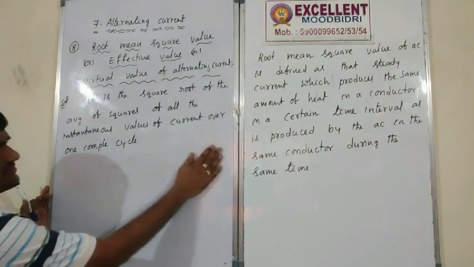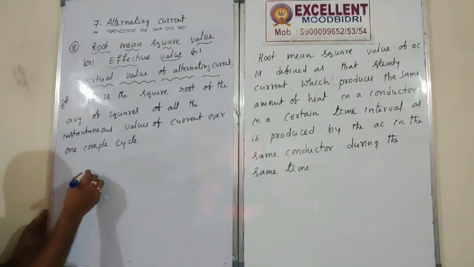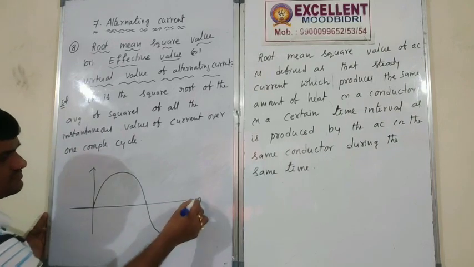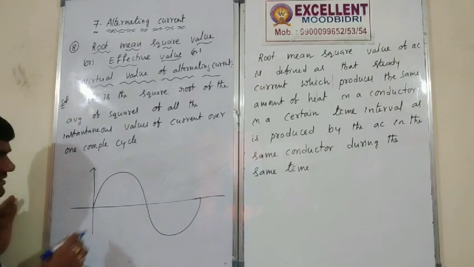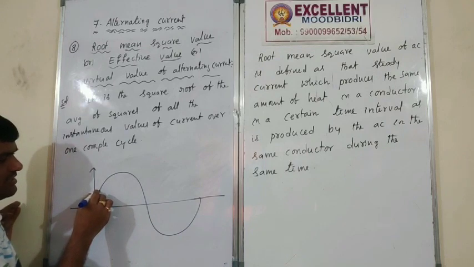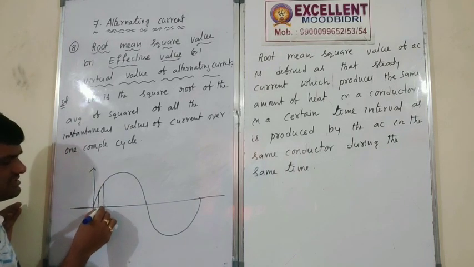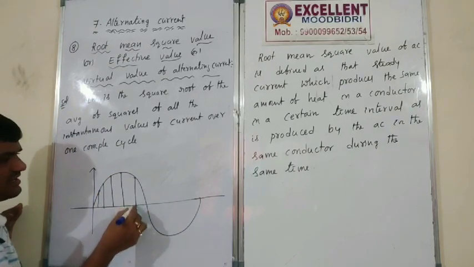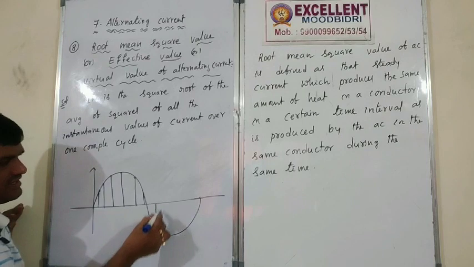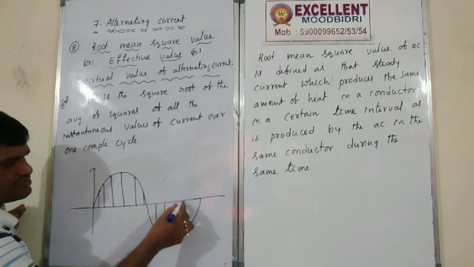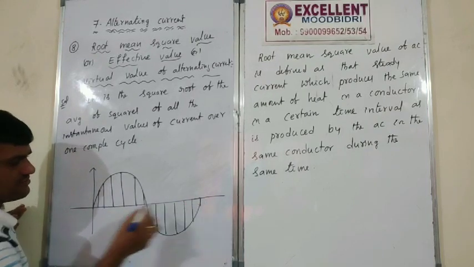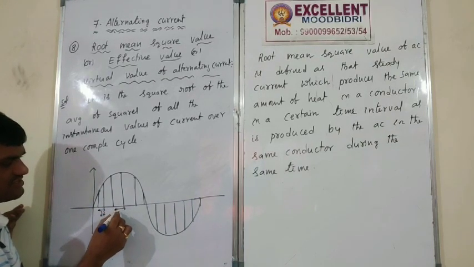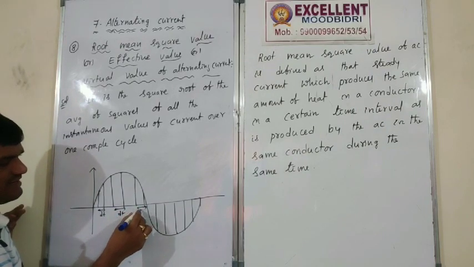For example, here we have one full cycle. Here the amplitude is different, here the amplitude is different, and here too. Wherever you see, each time interval is dt.